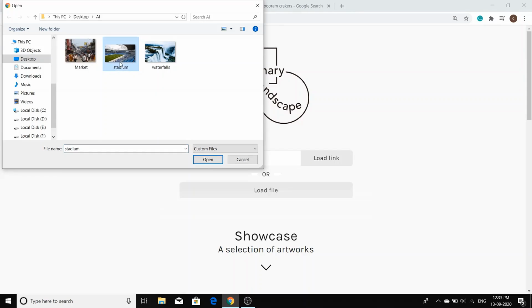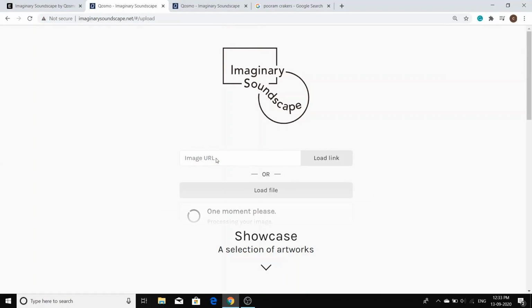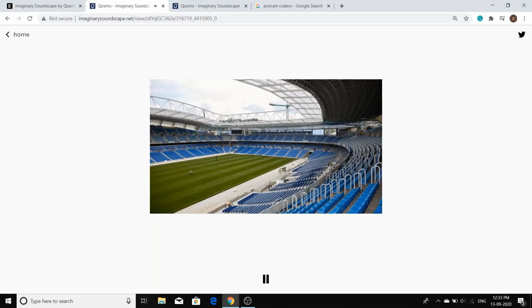I'm going to check a stadium. And yes, when we think of a stadium, the atmosphere, we know the whistling, the clapping, the cheering of the fans and the players, right?